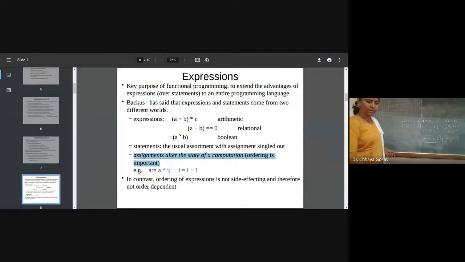But if you remove the left hand side, that is the assignment, and you are just talking about A plus I plus 1, whatever the values of A and I are, you are going to get the same result even if you change the order. That's why it is easy to do parallel programming with functional programming, and it is very difficult in the case of imperative or procedural code. You understood this? Why is ordering important? Because assignment statements modify the value of a variable and change the state.